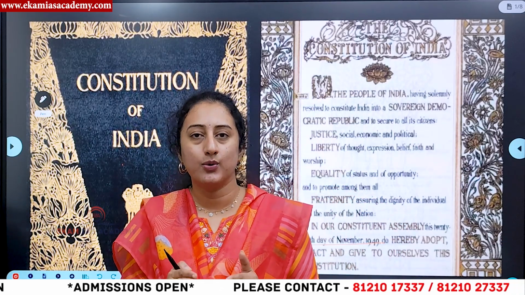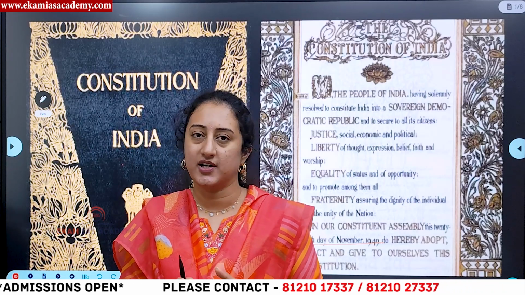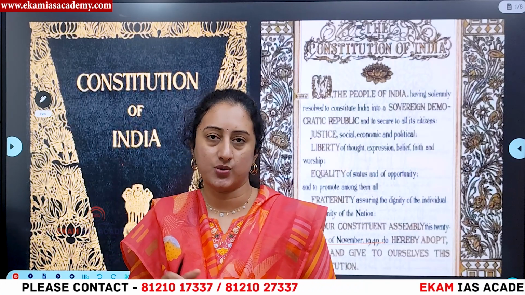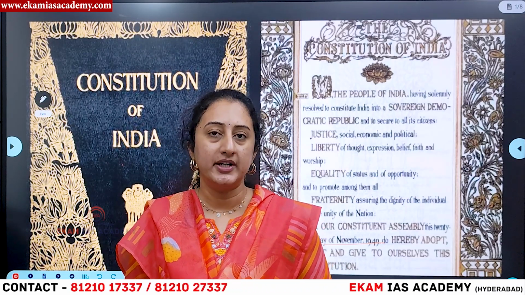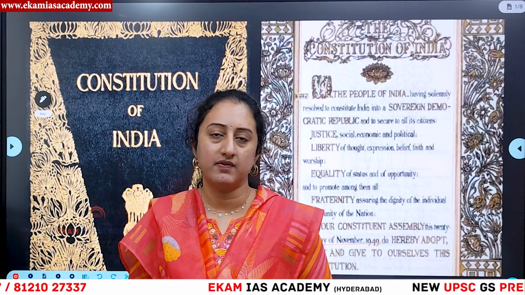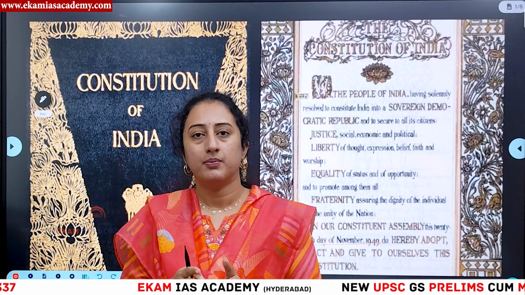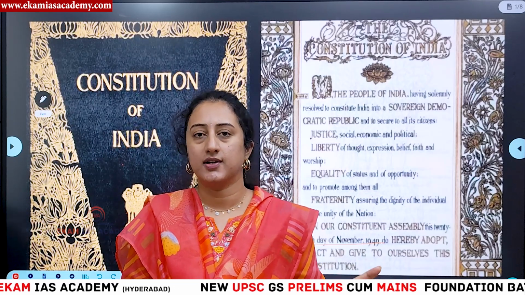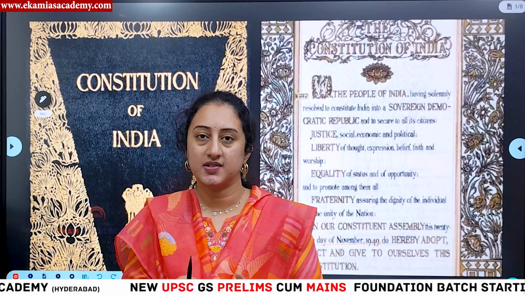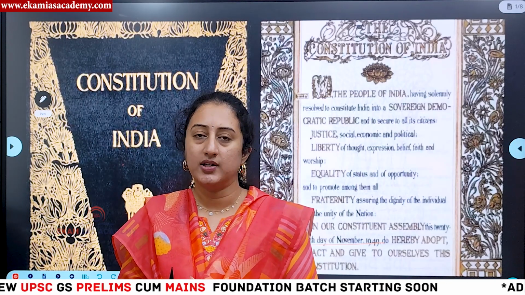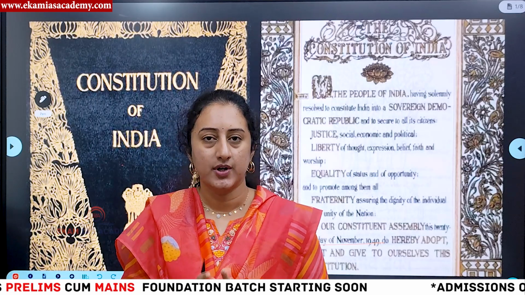In 1929, especially in the Lahore session of the INC presided by Jawaharlal Nehru, we marked our first Independence Day on the occasion of passing the Purna Swaraj resolution, which demanded complete independence, on 26th January 1930. That is the first official Independence Day we celebrated pre-independence. But later on, things changed. We got independence on 15th August 1947, so we celebrated 15th August as Independence Day, and we started celebrating 26th January because of that historic connection with Purna Swaraj, as Republic Day, the day when the constitution came into force, right?